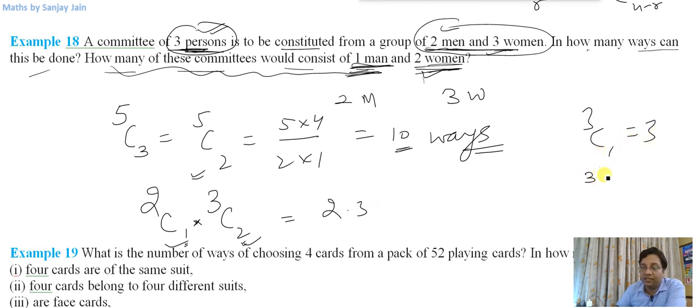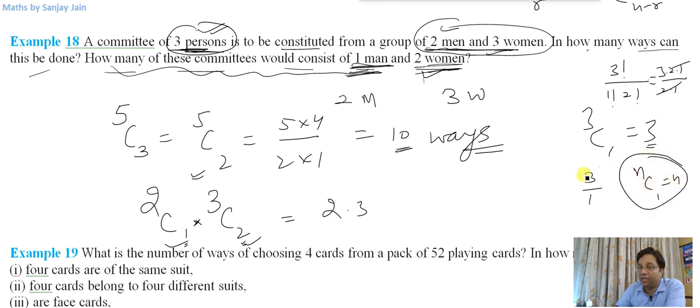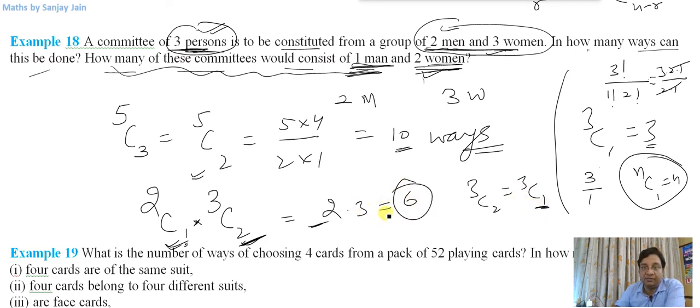Why is 3C1 equal to 3? Because I can write 3 factorial by 1 factorial into 2 factorial, which is 3 into 2 into 1 by 2 into 1, so it is going to be equal to 3. So nC1 is going to be equal to n, right? So I have written 2C1 as 2 and 3C2, which is also equal to 3C1, which is 3. So there are 6 ways: out of these 10 committees, there will be 6 committees where there is 1 man and 2 women. So this will be 6.